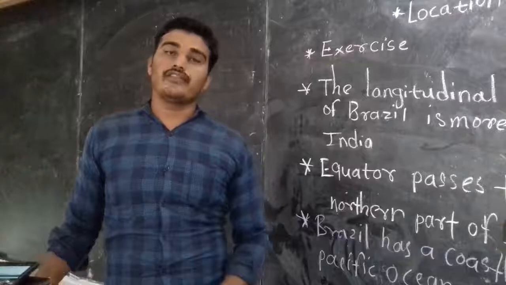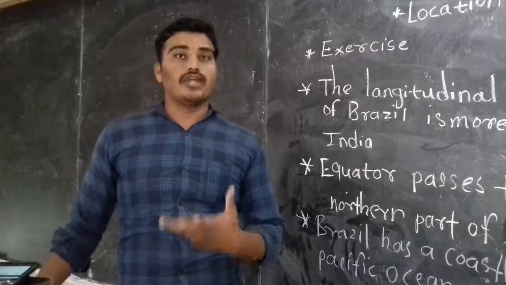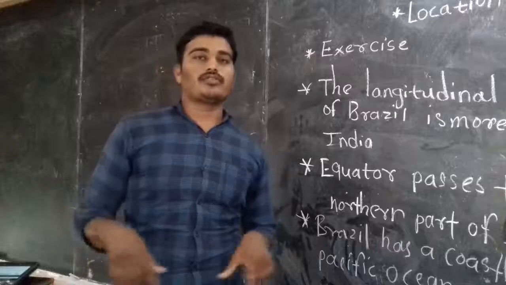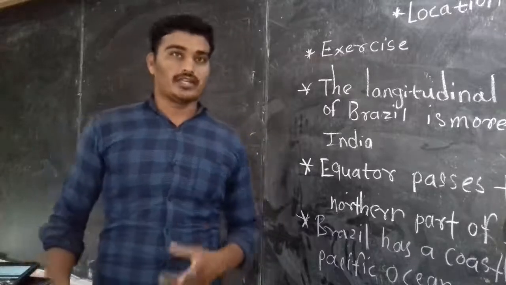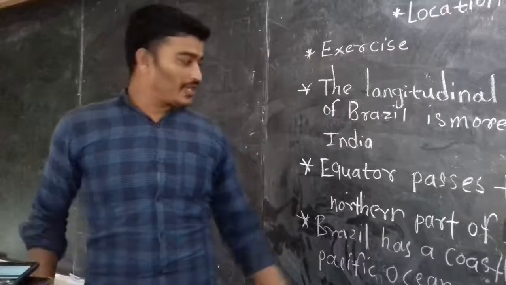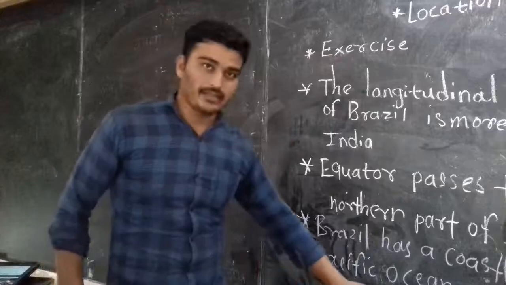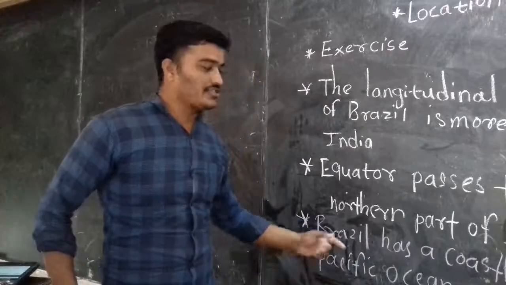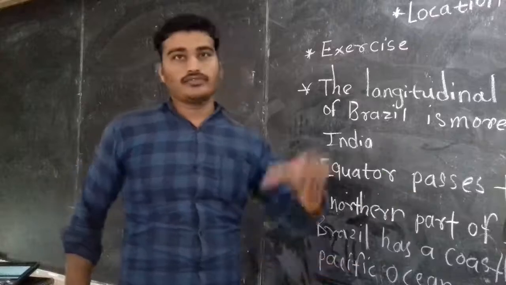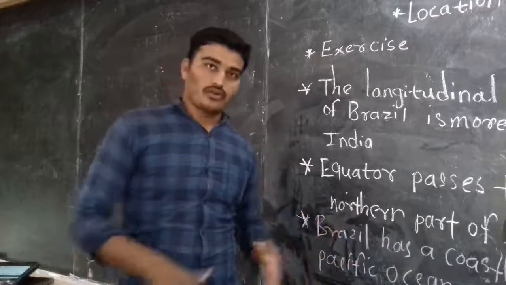We got that information mainly two times, about the boundaries of Brazil. The famous ocean there is the Atlantic. Here we got the word Pacific, and due to this word the statement is wrong. So you have to write this statement again with the correction.